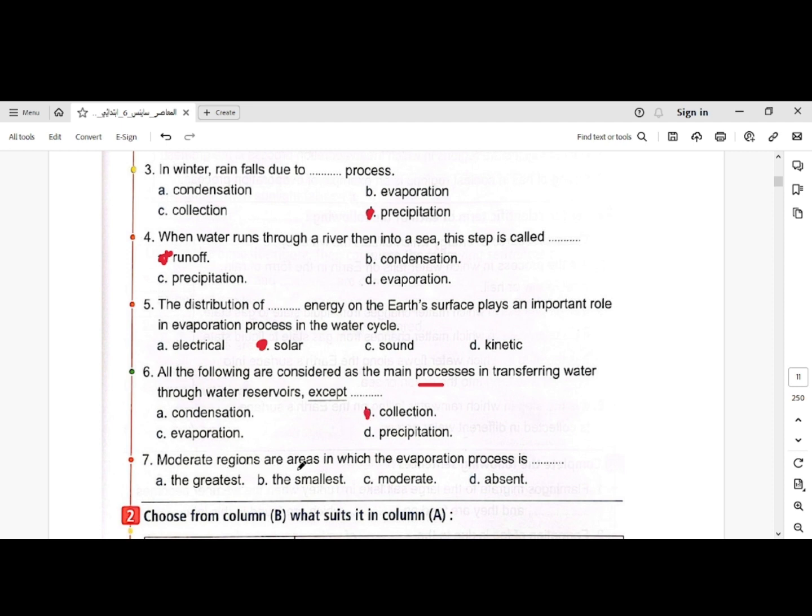Moderate regions are areas in which the evaporation process is the greatest, the smallest, moderate, or absent? Moderate regions means moderate evaporation.